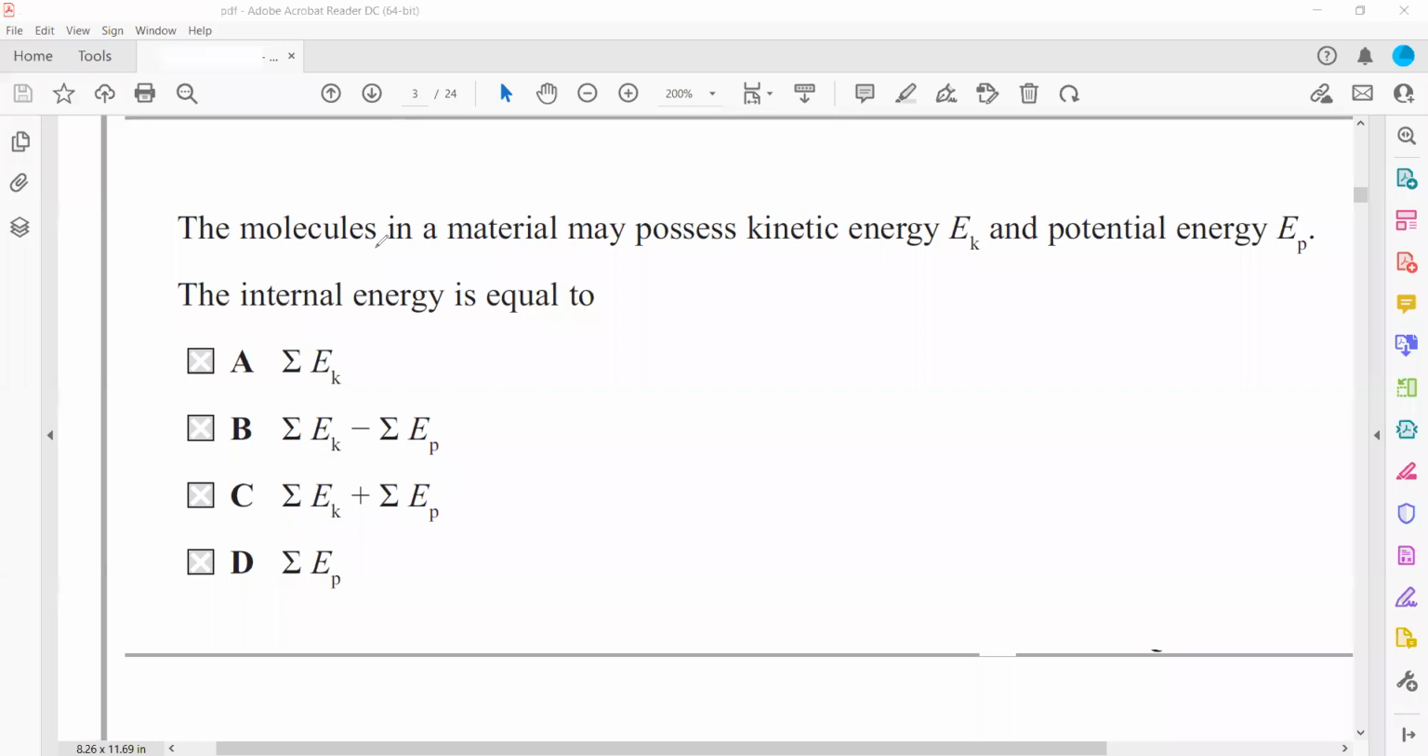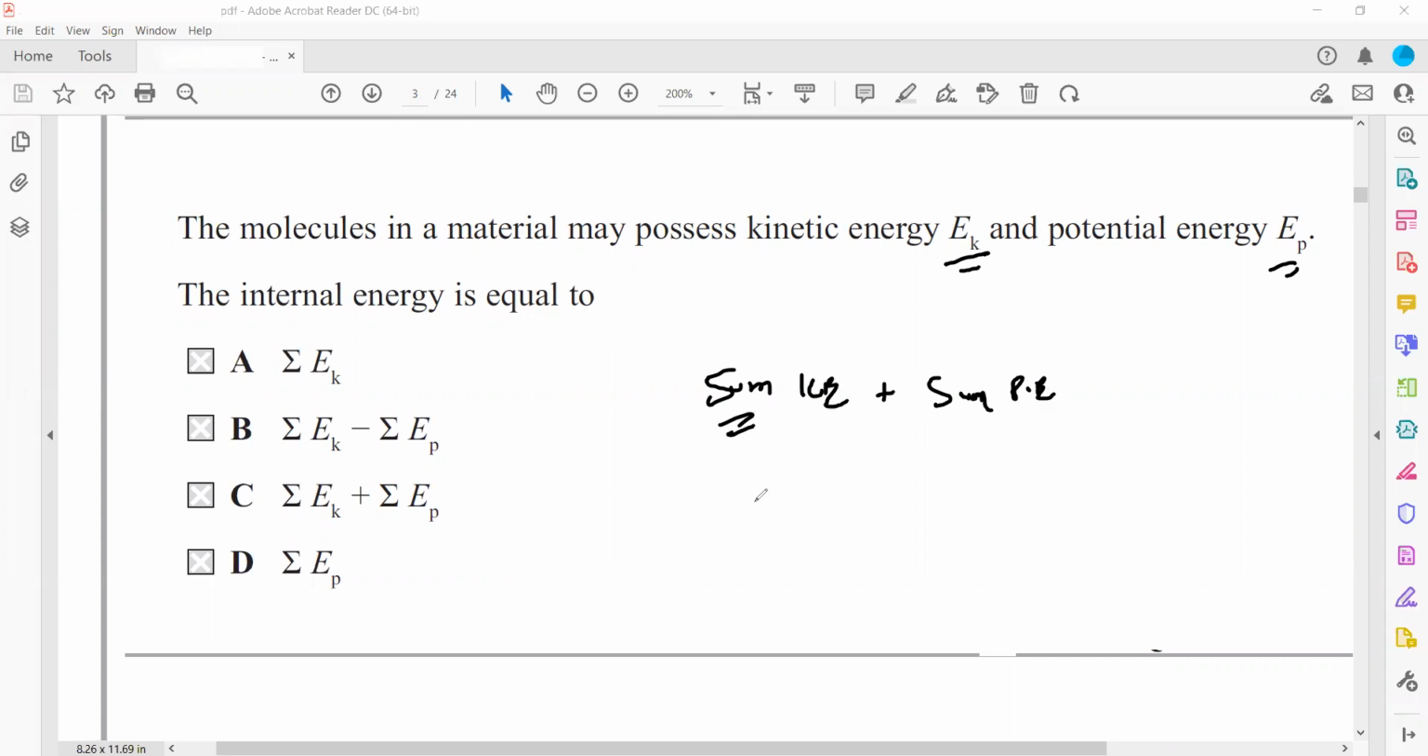So question number 5, the molecule in the material may possess the kinetic energy Ek and the potential energy Ep. The internal energy is basically a sum of all the kinetic and potential energy of the molecules. So the summation sign, the sum of the kinetic energy plus the sum of the potential energy of the molecules refers to